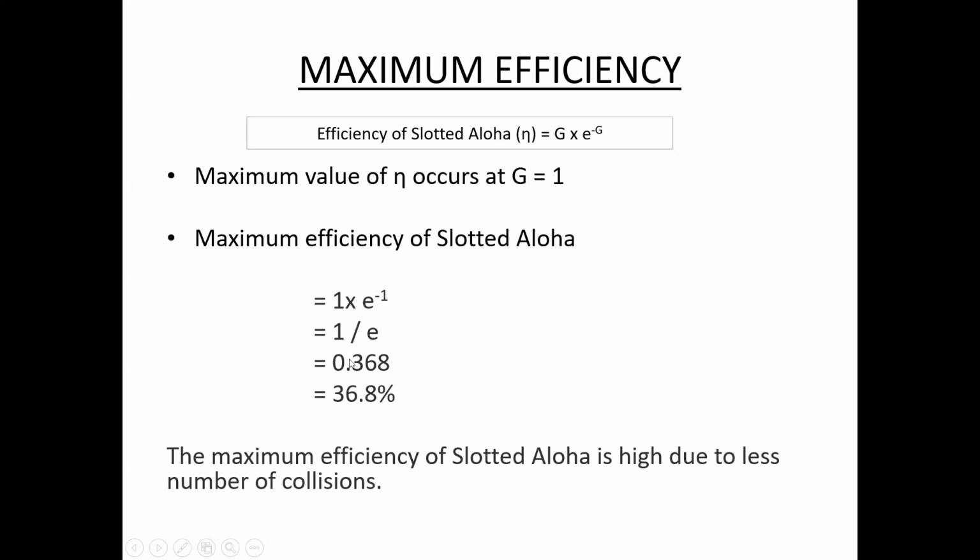So 1/e equals 0.368, that is 36.8 percent.